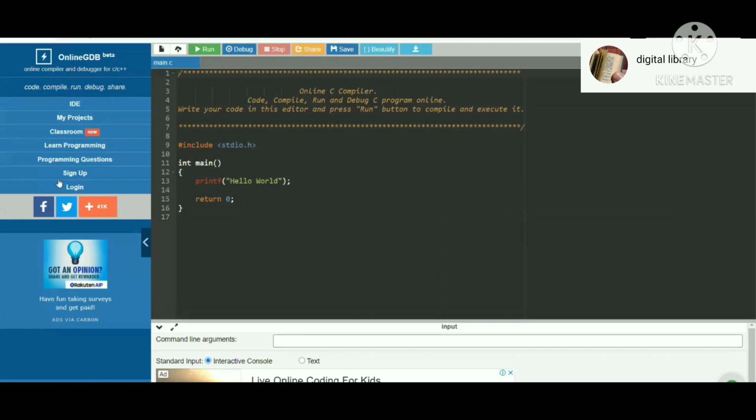And who is going to start it? As I said, no code executes on its own. So main is a definition. Who is calling this main? The operating system will call the main. Can I run any application without an operating system? No. So the OS will call your executable file. And return 0 means we are giving control back to the OS. This is the best practice: write int main and return 0.